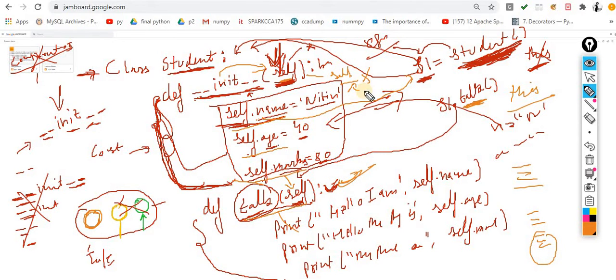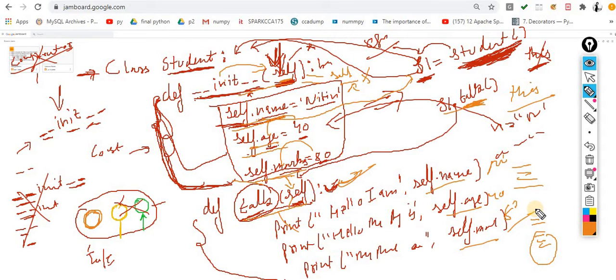But here you didn't call any instantiate method, it automatically executed this thing. It assigns the name Nitin, it assigns the age 40, it assigns the marks 80. When you call this, now it is printing the task. For printing the task, it is taking self.name, self.age, self.marks. Yes, it printed it out. Here the output would be Nitin, 40 and 80.